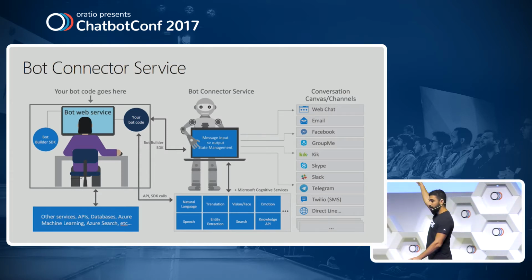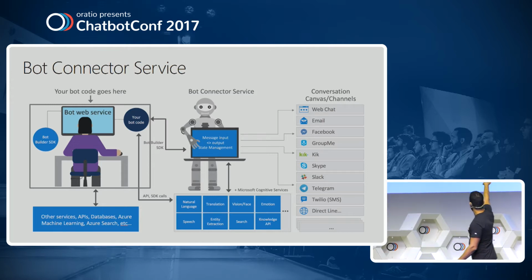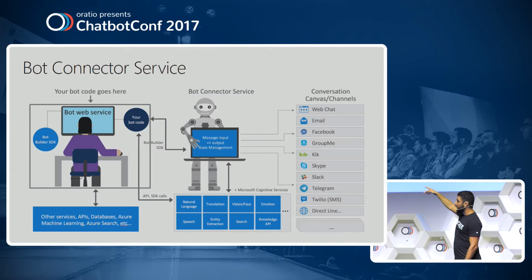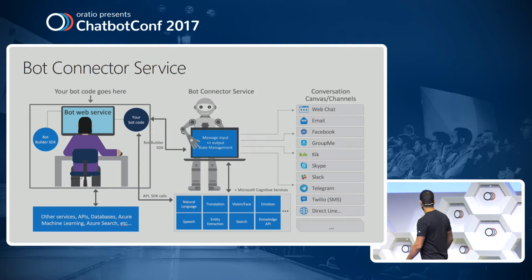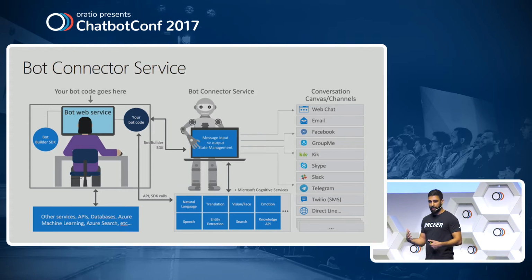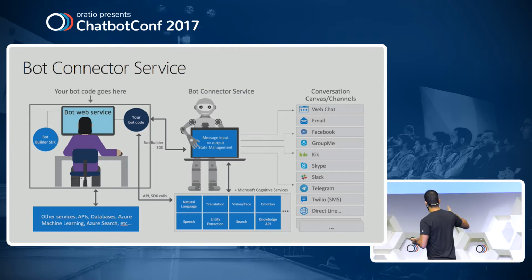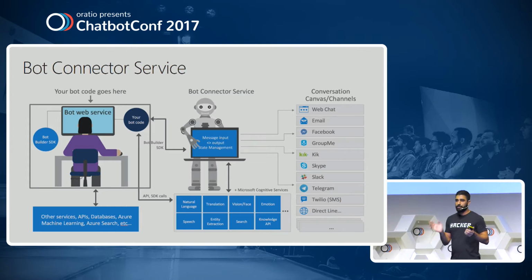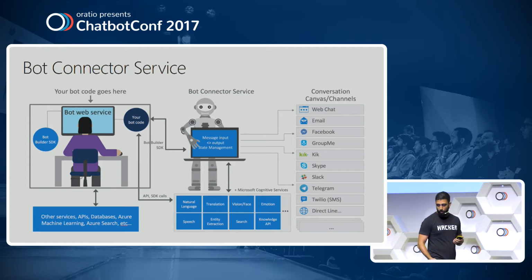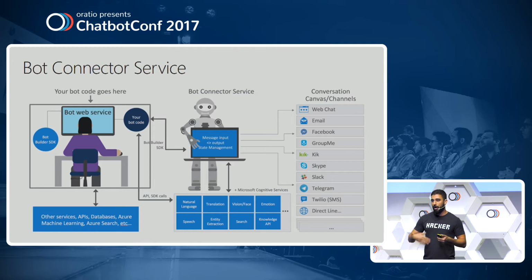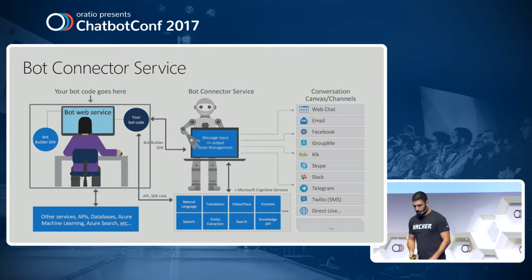So how does this look in a broader schema? You have your bot code deployed on a web service. That bot code talks to the bot connector service, and that one is connected and sending and receiving messages from the different channels. So you don't actually have to understand and know how to write code for any of those channels. You can just write it once with Node.js, and then any new platform that's available for Bot Framework would automatically be supported, and you can decide where you want to publish your bots.